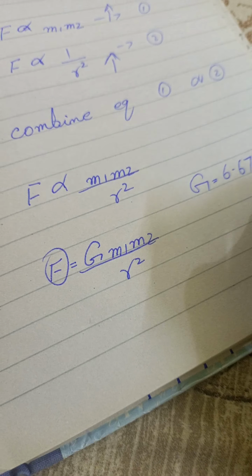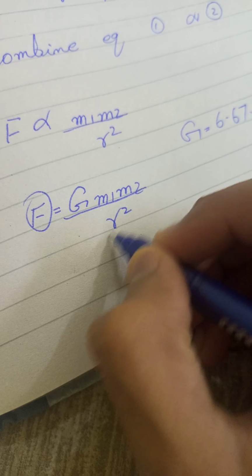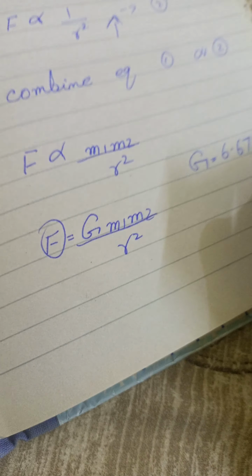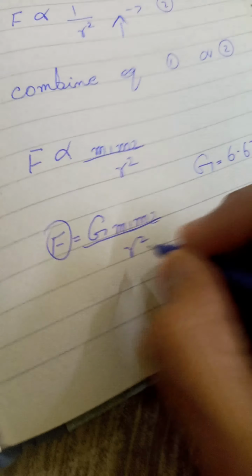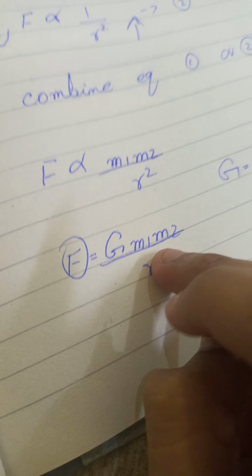So we write Newton, then meter square for radius square, since it is inversely proportional. Radius means meter, then we write divide. We have two masses m1 and m2, so we write their units as kilogram square, since they are multiplied.